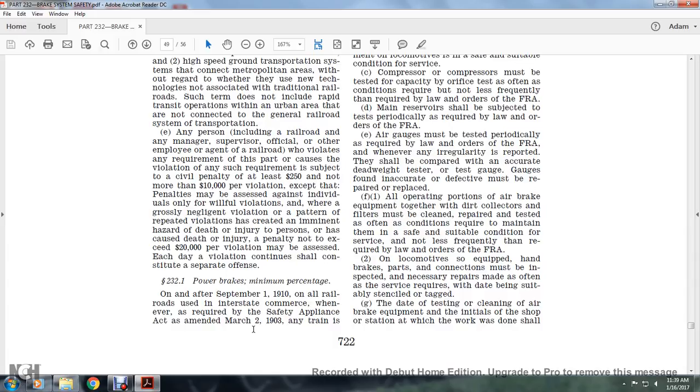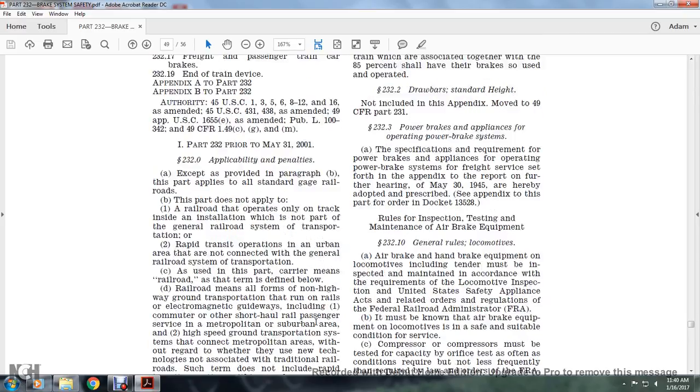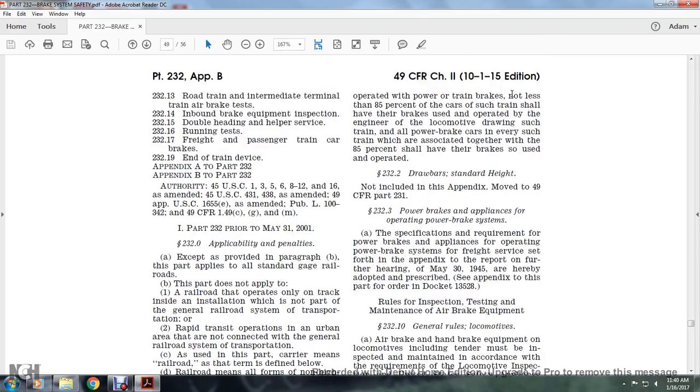232.1, power brakes, minimum percentage. On September 1st, 1910, on all railroads in interstate commerce, when required by the Safety Appliance Act of March 2nd, 1893, on any train operated with power train brakes, not less than 85% of the cars in such train shall have their brakes used and operated by the engineer of the locomotive drawing such train. All power-brake cars in every such train which are associated together with the 85% shall have their brakes so operated.